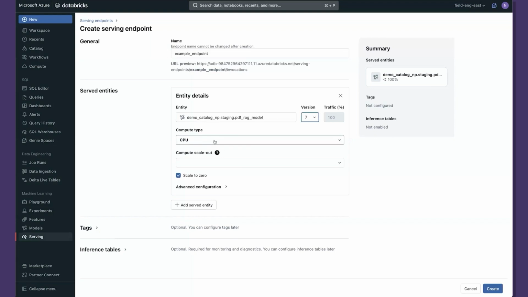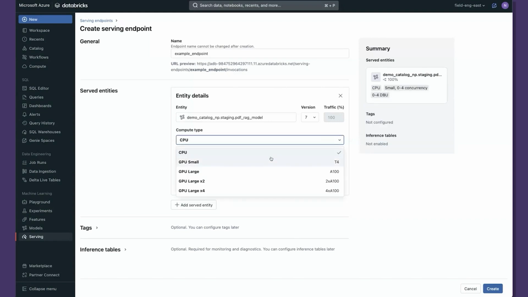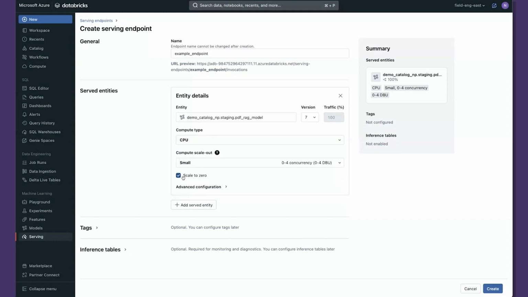In this case, because we don't have the model hosted specifically, in the sense that we are using the foundation model API to access DBRX, we can actually get away with using just CPU compute. However, if you have a fine-tuned or pre-trained model, you can also assign GPU resources. We can scale it to 0. So if this is going to be an intermittent use thing and you'd like to save costs on resources, we can let it scale down to 0. If you'd rather have something that is super high availability, you can actually disable that as well.